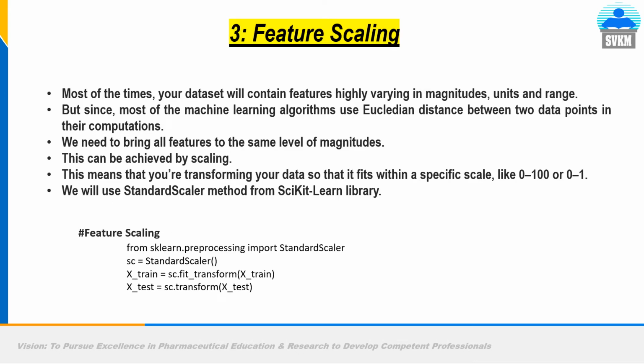Now feature scaling. Most of the time the data set will contain features highly varying in magnitudes, units and range. So we have to normalize or generalize the whole data set into one common unit or uniform fashion. For example, you are training a machine learning model to predict the height of a population based on their weight, or vice versa.